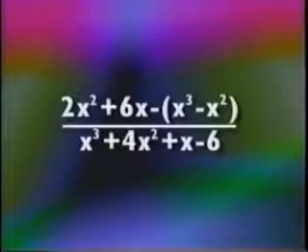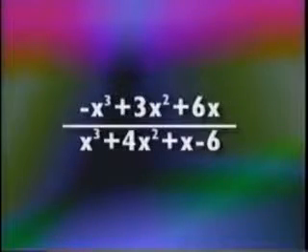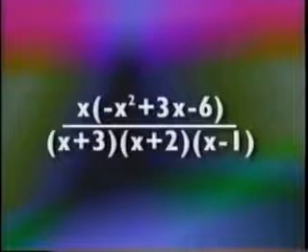Then we combine the numerators, keeping the common denominator, which gives us a final answer in standard form of negative x cubed plus 3x squared plus 6x over x cubed plus 4x squared plus x minus 6. The numerator factors as x times the quantity negative x squared plus 3x minus 6, and the bottom appears in its original form of x plus 3 times x plus 2 times x minus 1.